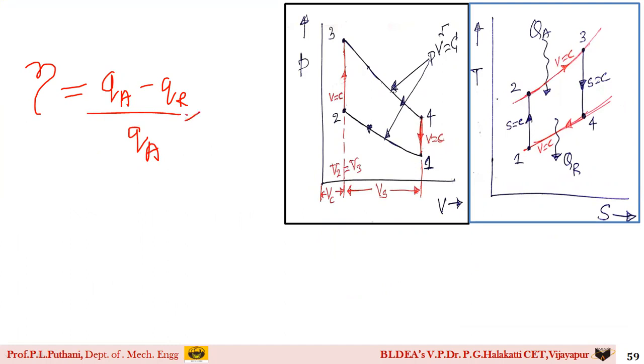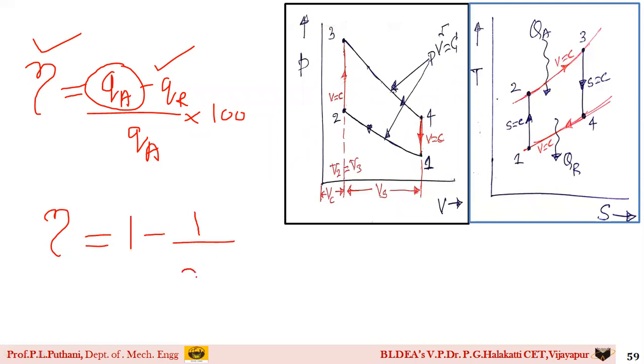Already in the question, he has given the value of thermal efficiency as well as heat rejection. You can find the value of QA using this particular equation. Also, using the same equation in a different form, I can write the thermal efficiency for the Otto cycle as eta equals 1 minus 1 divided by RK to the power of gamma minus 1.